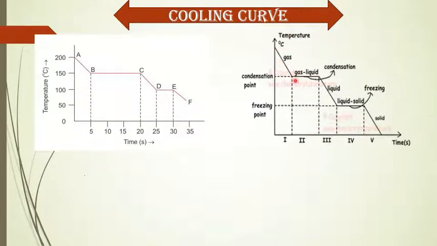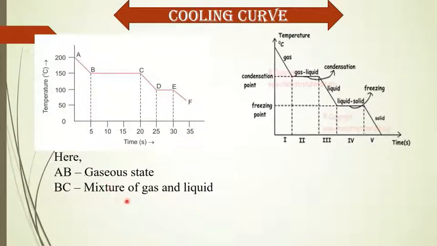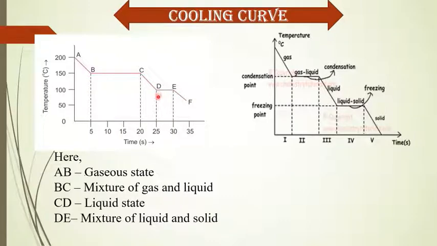Here this is the gaseous state of matter, and this point is the mixture of gas and liquid because it is the condensation point. Here the matter starts to condense. Here this is the liquid state of matter, and it is the freezing point of the matter because here the matter starts to freeze. It is the mixture of liquid and solid, and this is the solid state of matter. So here AB is the gaseous state, BC is the mixture of gas and liquid, CD is the liquid state of matter, DE is the mixture of liquid and solid, and EF is the solid state of matter.